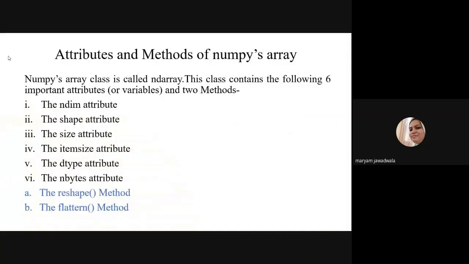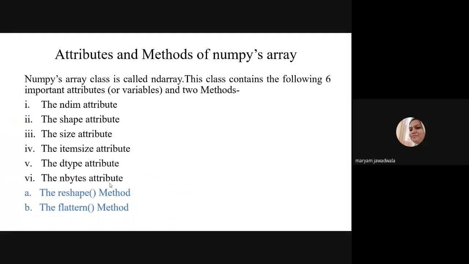So in the last few video lectures, we already discussed how to create numpy arrays and the attributes of numpy arrays. We already discussed six attributes of numpy arrays in the last video lecture. That is the ndim attribute, shape attribute, size, itemsize, dtype, and nbytes attribute, and two methods defined in the numpy array class, that is reshape and flatten method. Hope you understand all these points well. If you are not able to understand this, then please see my previous video lecture to understand all these concepts, right?